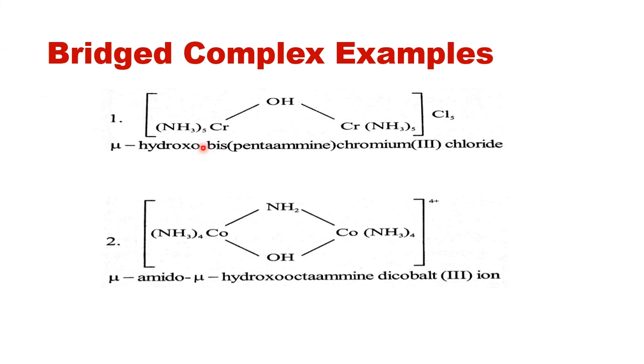So you can either name it like bis pentaammine chromium 3, or you can also write the total number of ligands present like octaammine, then the number of metals, dicobalt, because there are 2 cobalt here, so dicobalt 3 ion. So either way you can mention the name of the complexes.